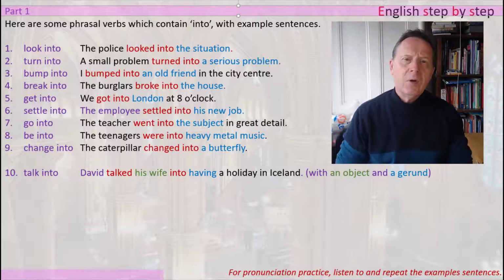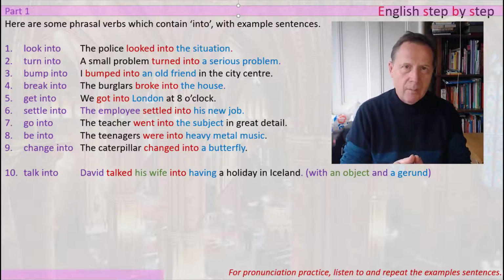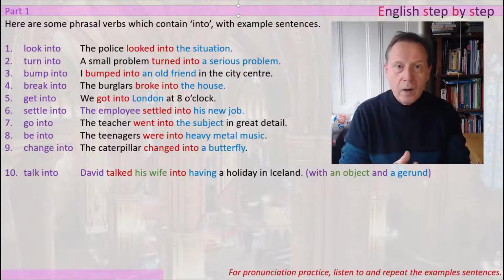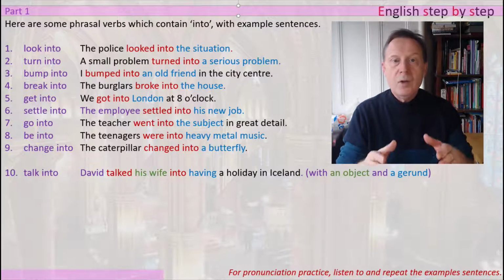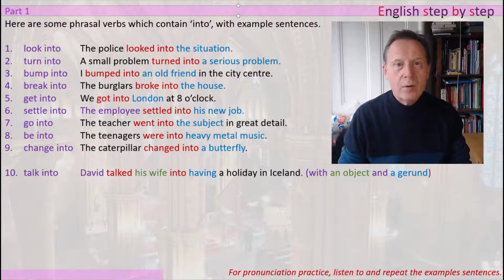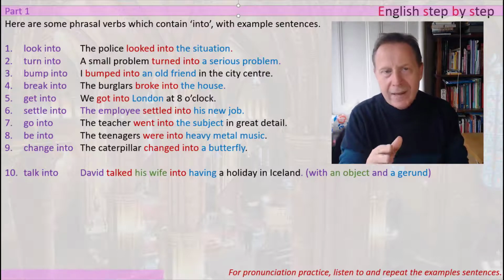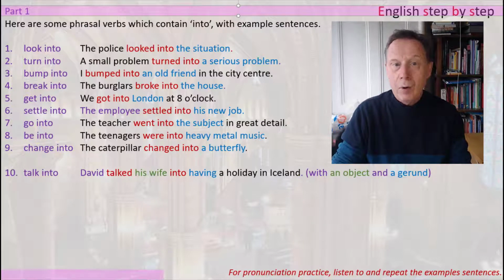Often it's difficult to understand the meaning of a phrasal verb looking at the individual words. So it's better to have a sentence to give you a context, and then you can often guess the meaning of the phrasal verb from the context. Let's look at number 1.